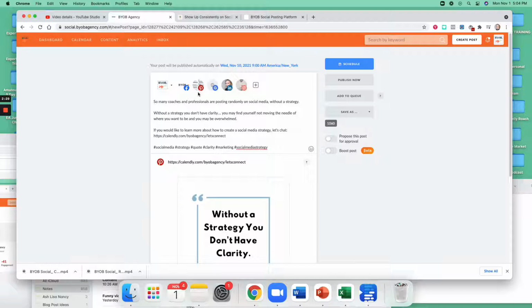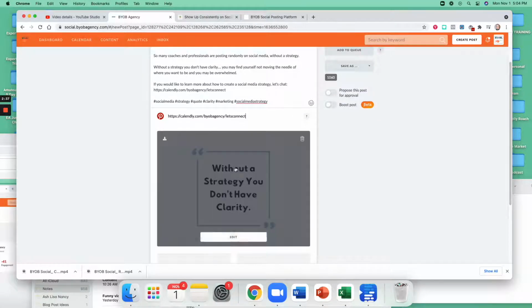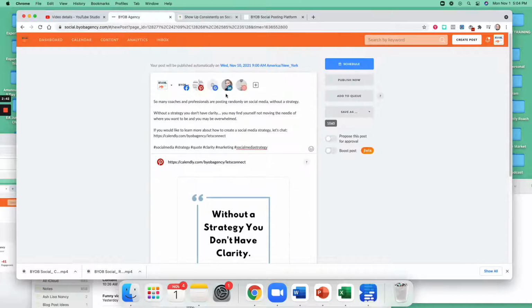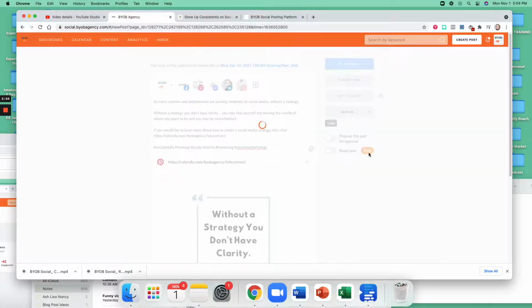For Pinterest in particular, I want to put a website because when people click on a Pinterest pin, they want to be taken somewhere. So I have it taking them to a link directly to connect. And we've got that graphic there. So anyway, I'm going to copy this copy, hit schedule, and put this in for Wednesday. I typically like to get my stuff out at 7 in the morning, and I'll go ahead and schedule that post.